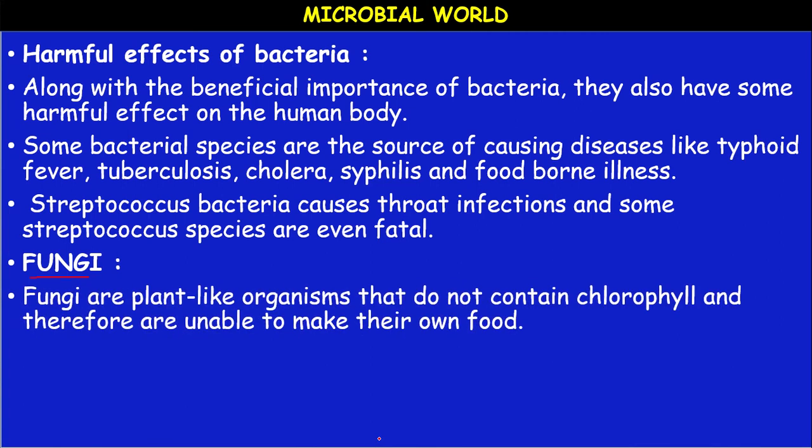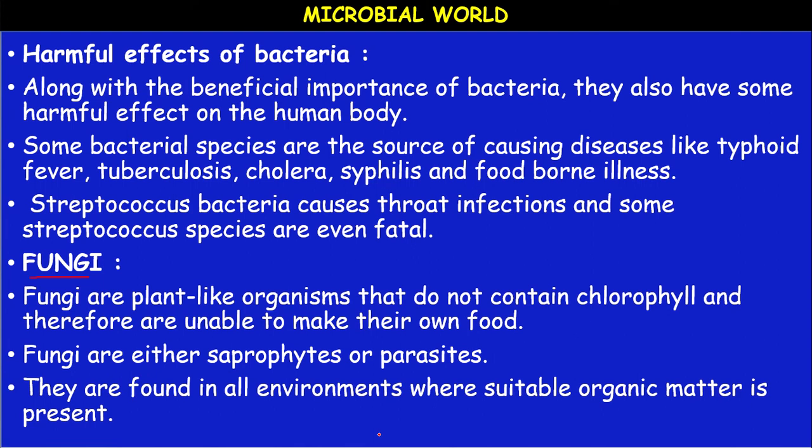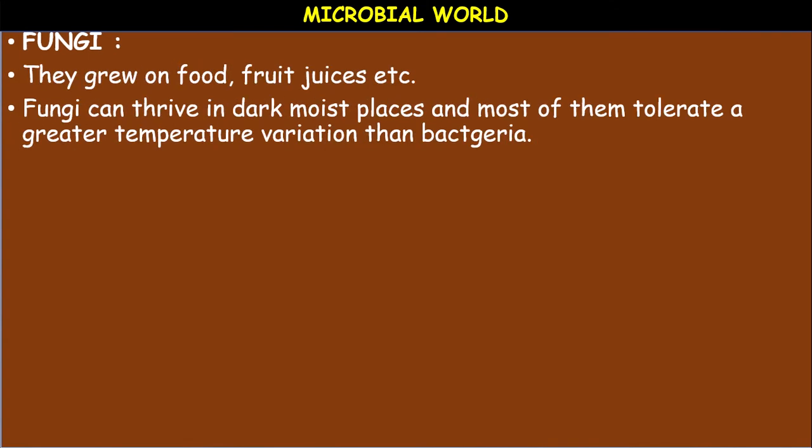The fungi are plant-like organisms that do not contain chlorophyll and therefore are unable to make their own food. They are heterotrophic. The fungi are either saprophytes or parasitic in their nutrition. They are found in all environments where suitable organic matter is present. They grow on food, fruit juices, etc. The fungi can thrive in dark, moist places, and most of them tolerate a greater temperature variation than bacteria.